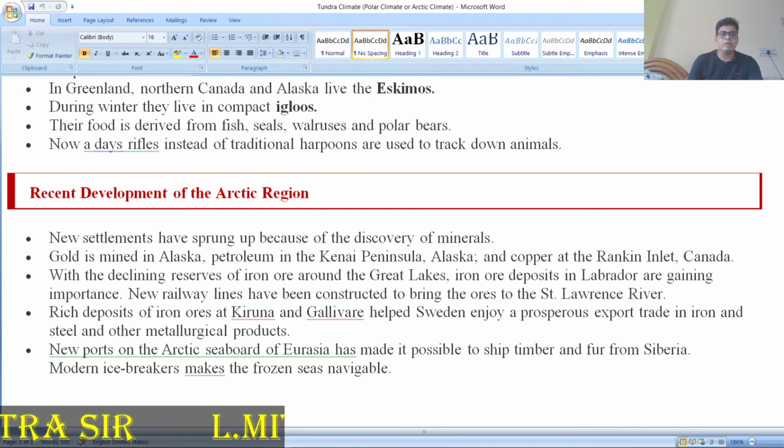There is a rich deposit of iron ore in Kiruna and Gallivare in Sweden, enjoying prosperous export of iron and steel throughout the world.